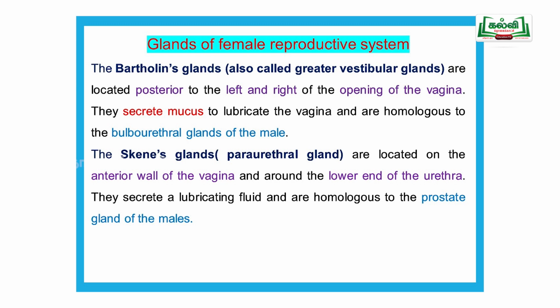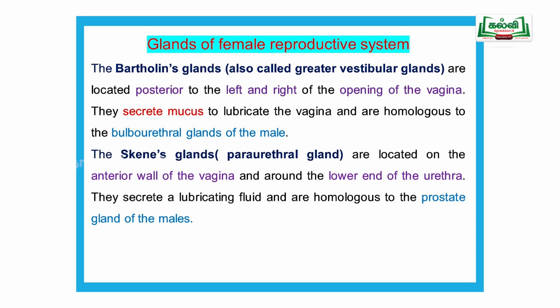Then the glands of the female reproductive system: two glands are there, Bartholin's gland as well as Skene's gland. Bartholin's gland is usually homologous to the bulbourethral gland of the male. Both secrete mucus. Then Skene's gland, which is also called the paraurethral gland.